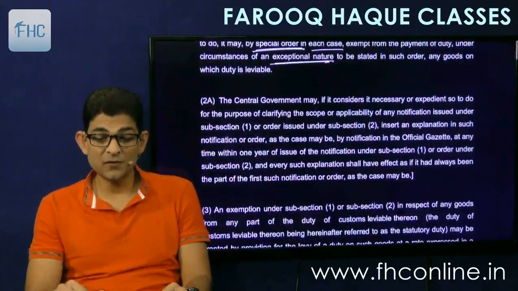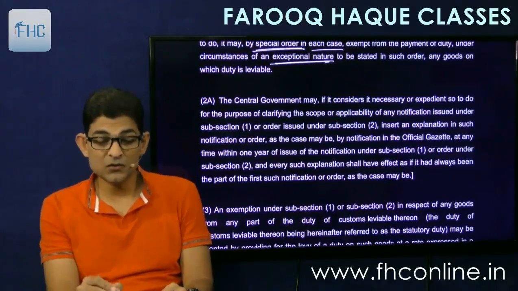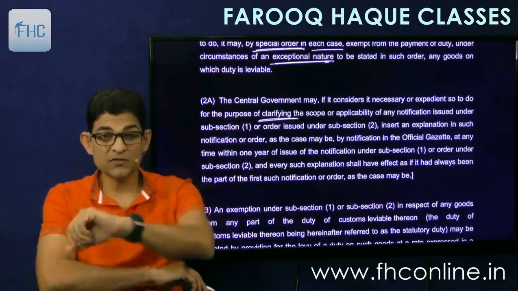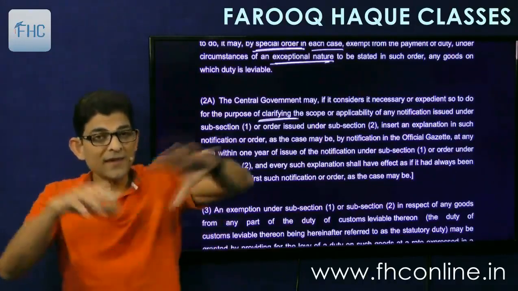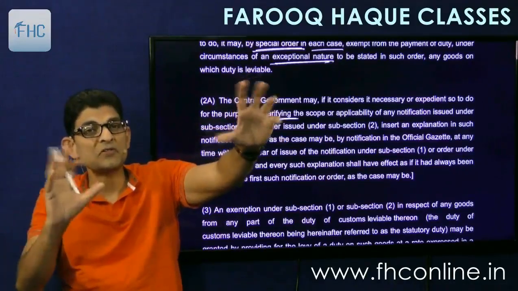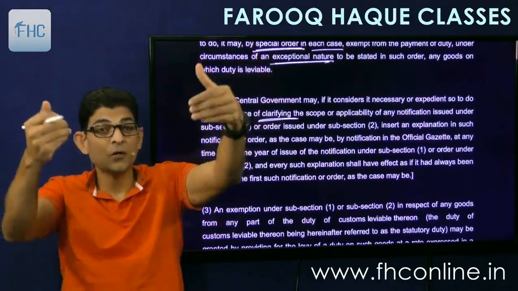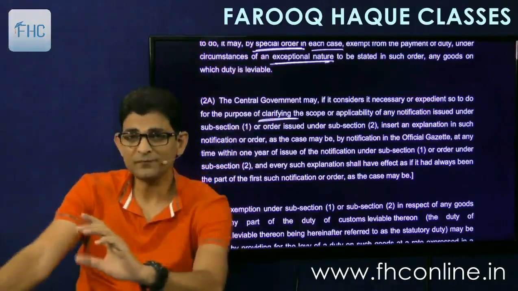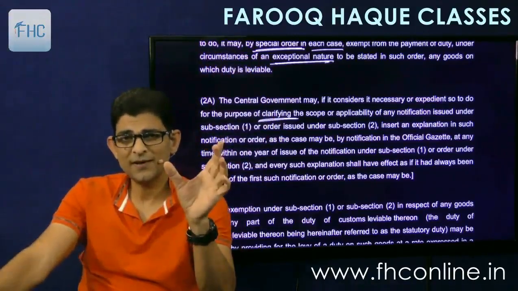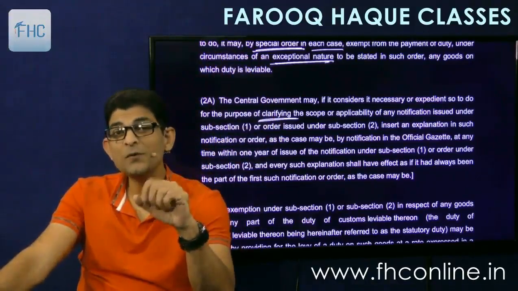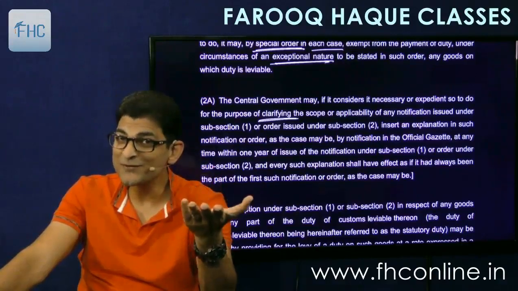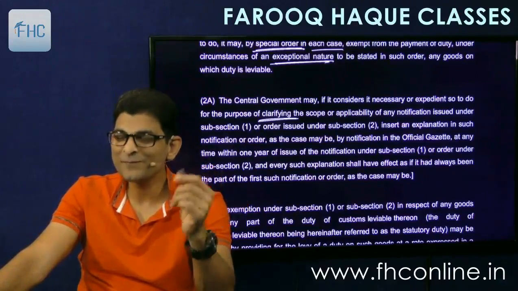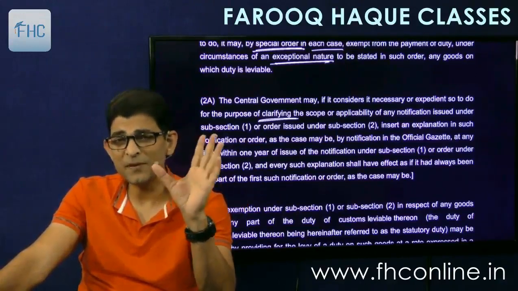Then 2A says that the central government may, if it considers necessary or expedient so to do, for the purpose of clarifying any scope. Now see, what subsection 2A says, I'll tell you first. Government issues an exemption notification. In that exemption notification, goods of a specified description are exempted. For example, government says pencil is exempt. Now they only mention the word pencil is exempt. They don't mention that it is a lead pencil which is used by students in schools. Okay, so they don't mention that, they just mention the word pencil is exempt.